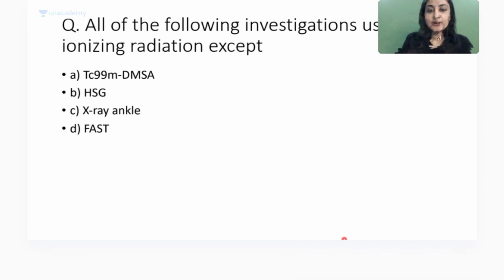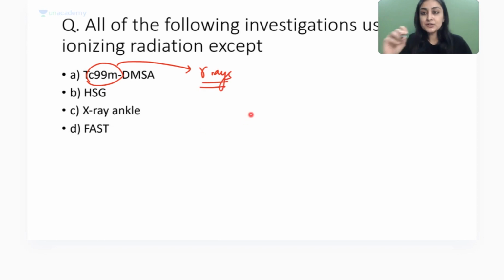All right, so cool. All of the following investigations use ionizing radiation except. Again, something which is very, very important. Anywhere you see technetium 99, it is what? It is nuclear medicine, a different department we'll do today. But technetium 99 releases gamma rays. So are gamma rays ionizing radiation? Is it going to ionize the matter where it passes? Yes, it will.